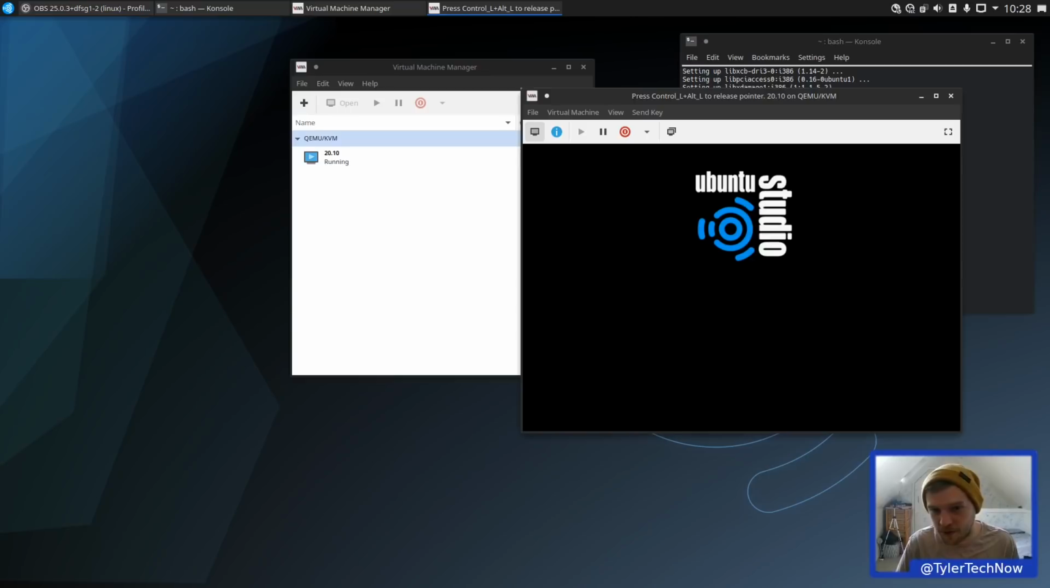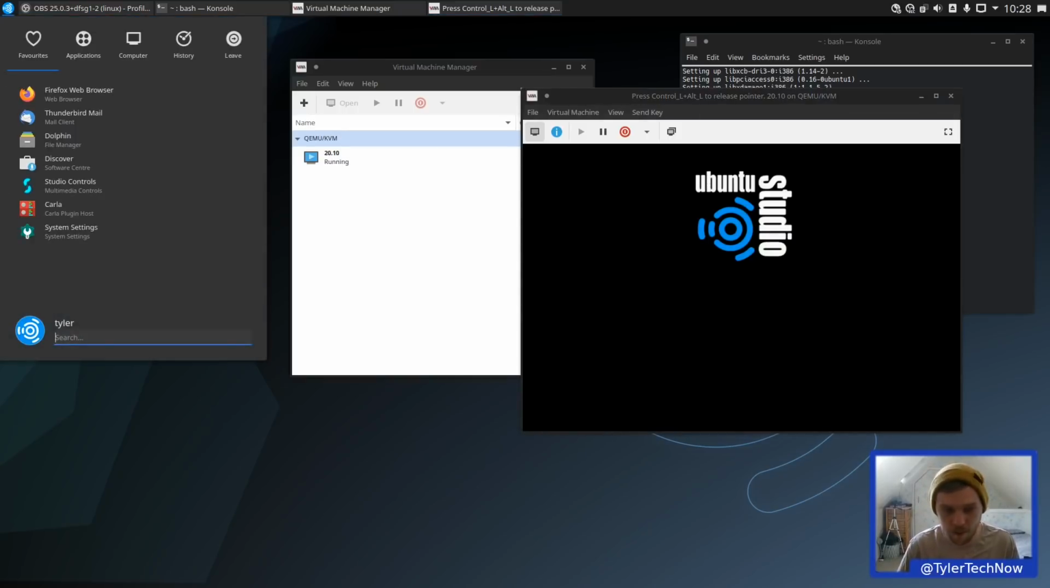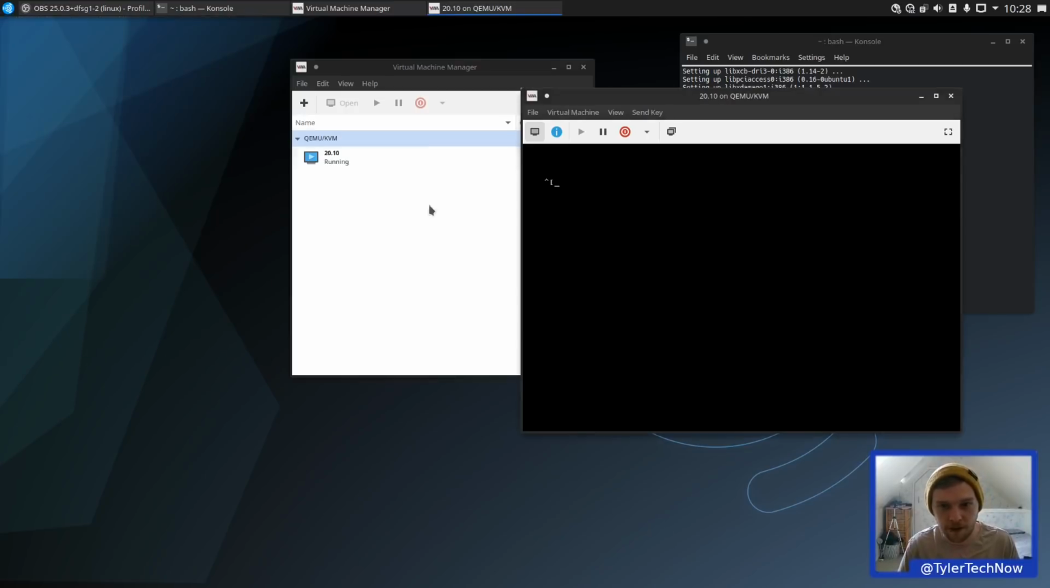Right, where's my mouse gone? Mouse has disappeared on me. Okay, the mouse has literally disappeared. Okay, mouse has gone. There we go, the mouse is back. I'm not sure what happened there.